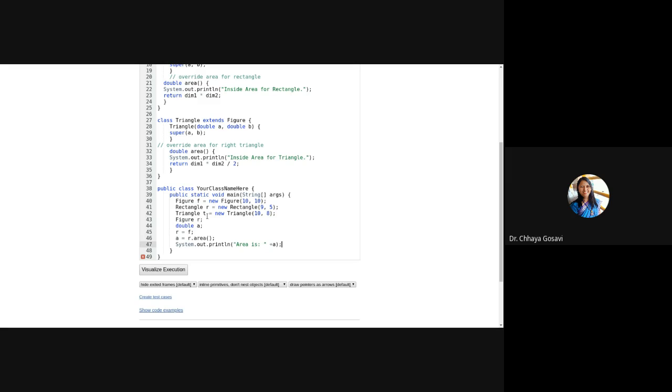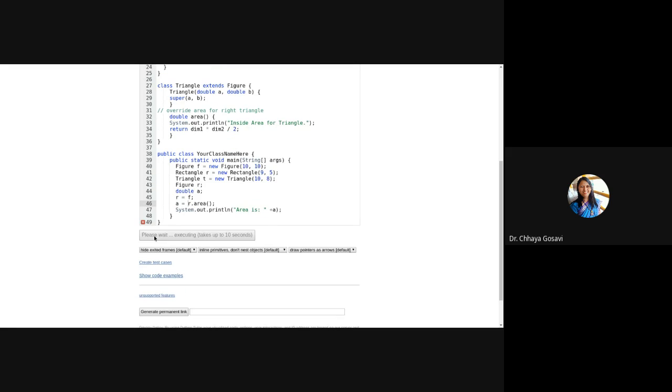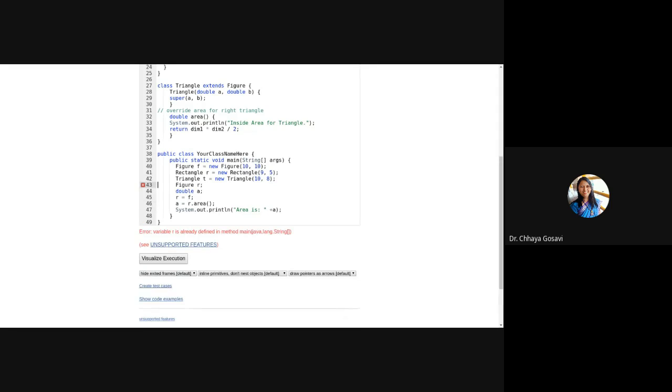When we run this, it will calculate the area for figure, which is undefined. Okay, R is defined for rectangle, so here I'm using reference.